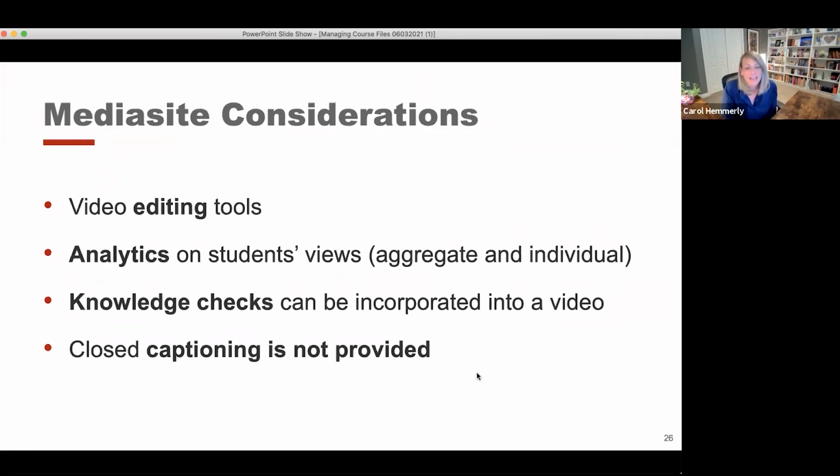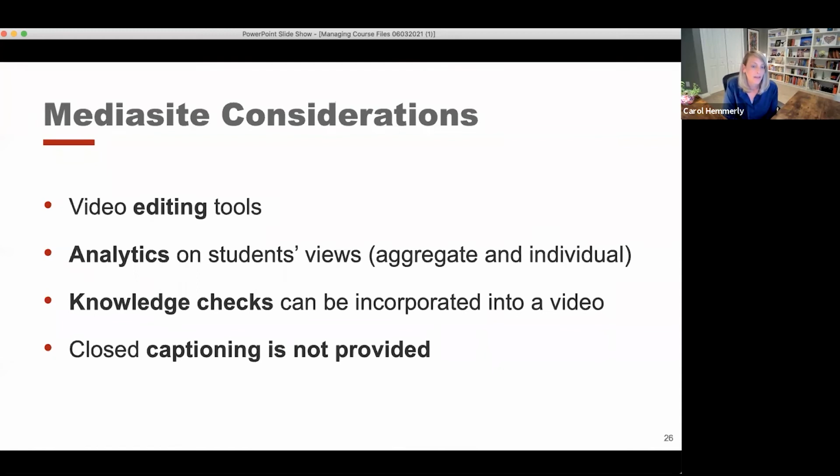So it offers analytics on student views, and that includes both aggregate analytics, or information on how many students are watching the videos, but also individual analytics on students' views. So you can look at specifically how long a specific student is watching videos, if they've watched any of the videos that have been posted, how long the videos are being watched by the class in general. All of that sort of information is available through MediaSite.